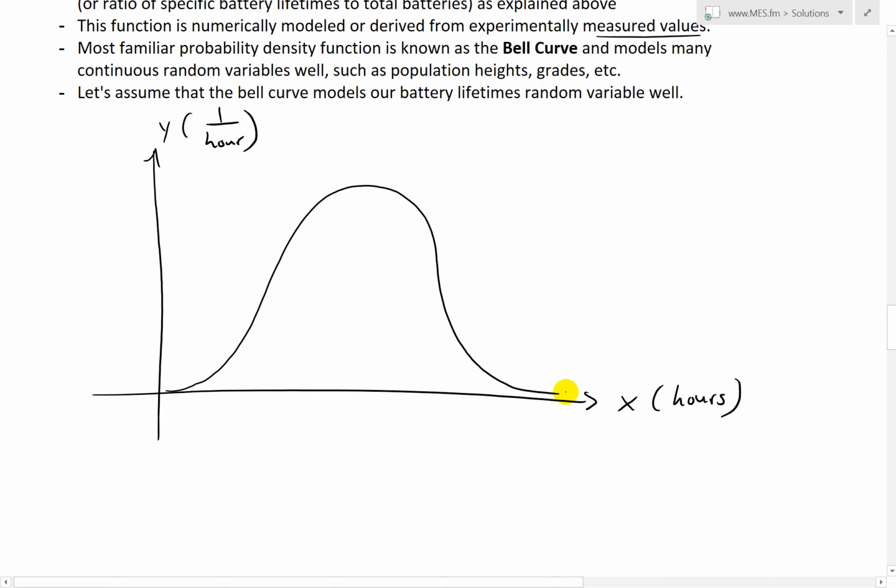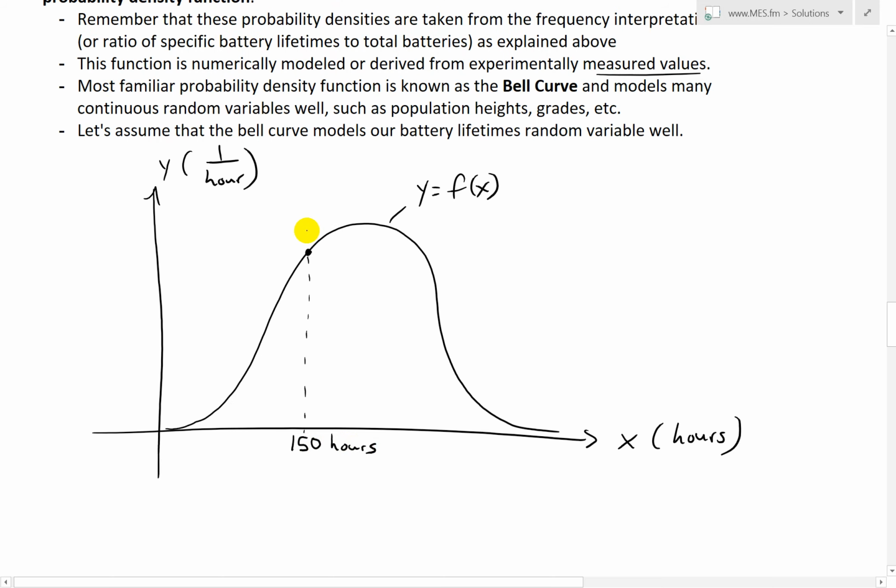We'll just assume that somewhere over here is our, I'll write this, y equals f of x, it's a probability density function. And then at this point, this is 150 hours. And now at this point, this is that experimentally derived value of 2 over hour. We could just write this part right here, f of 150 hours, which equals 2 over hour.